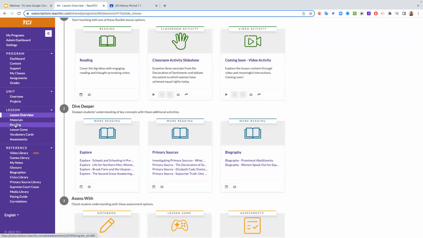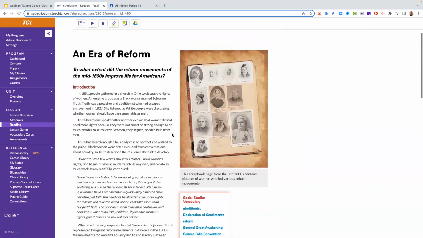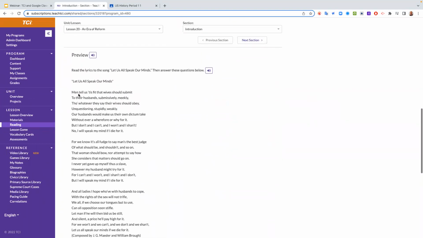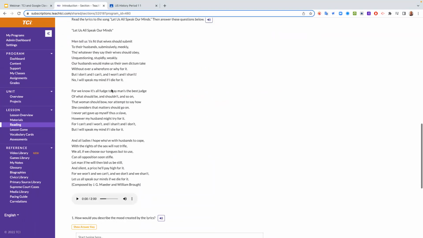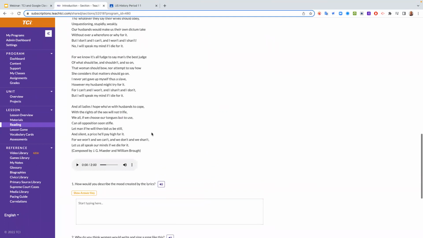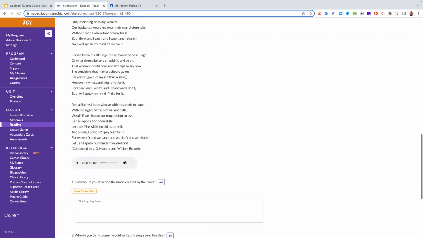Obviously there's reading, so there's informational text that I want my students to get to. In this case, they're going to read this introduction. There's going to be a piece of music here that they're going to read or listen to, and they can listen to it here. It's also going to be in the teacher multimedia presentation. And then there's this little preview assignment, and the students will start typing their answers there.